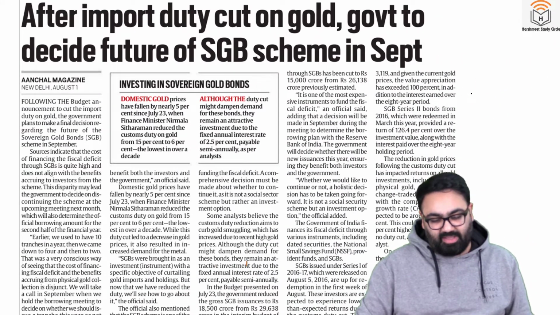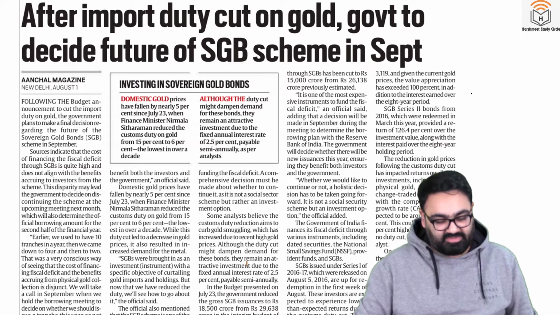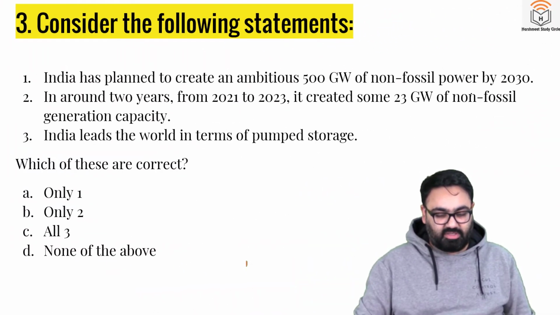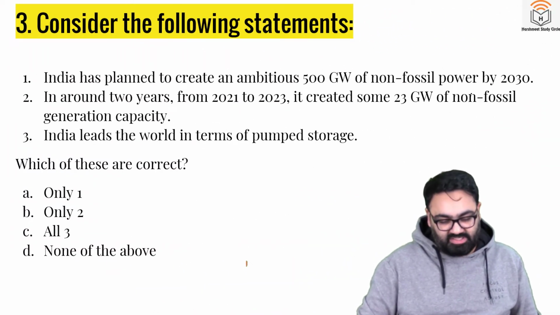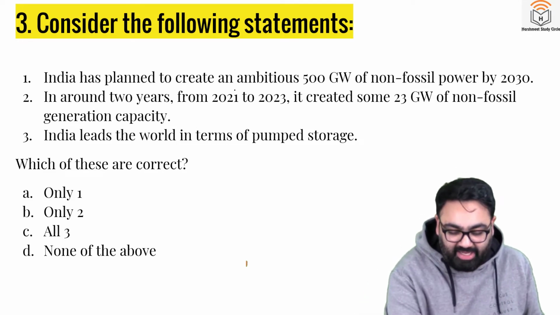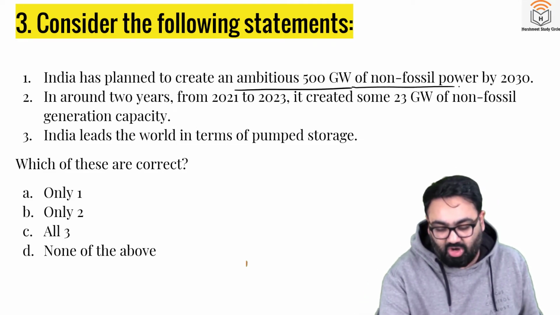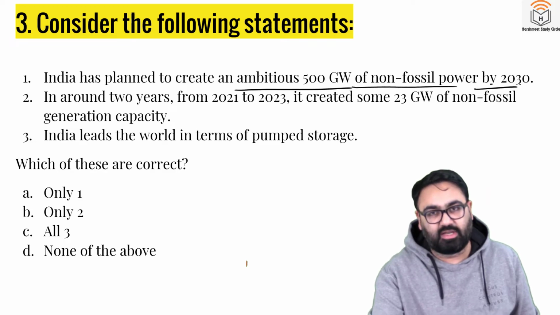Next is question number 3. By the way, this is based on this article of the Indian Express newspaper. Consider the following statements. Number 1. India has planned to create an ambitious 500 gigawatts of non-fossil power by 2030.